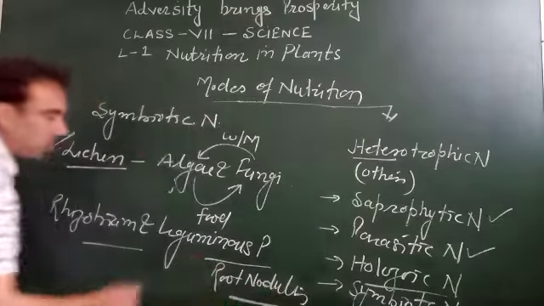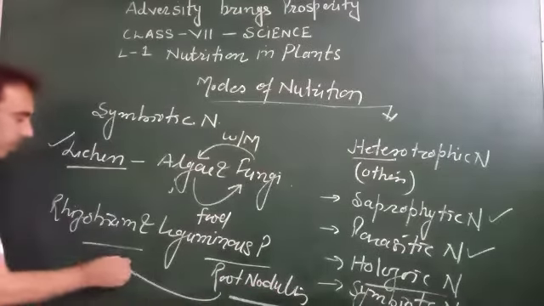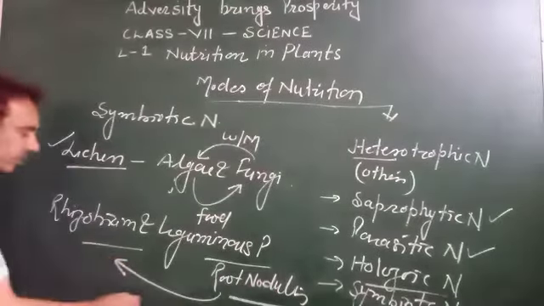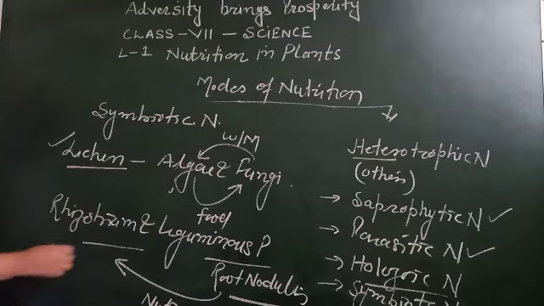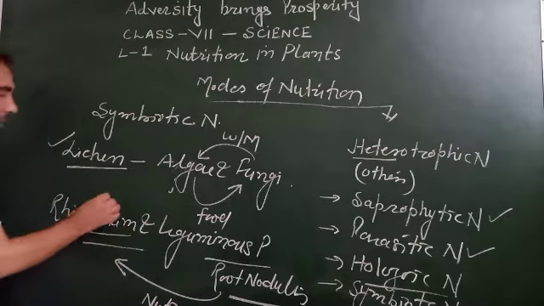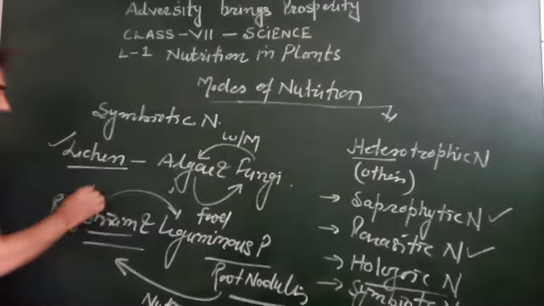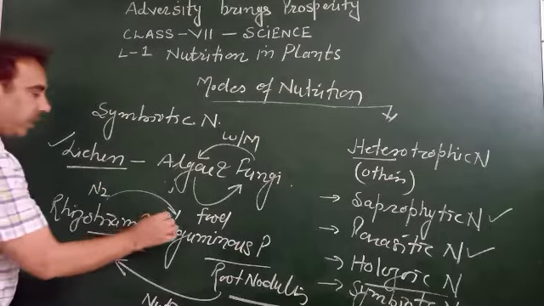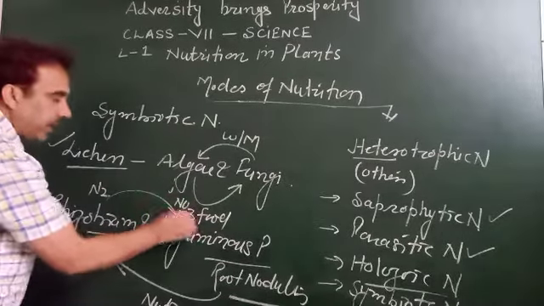Leguminous plants or root nodules give nutrition to rhizobium. On the other hand, rhizobium converts free nitrogen into nitrate. This is free nitrogen and this is nitrate.